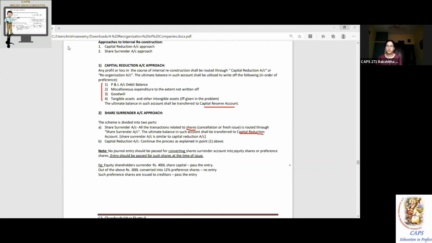Debit balance. Fictitious asset, and only if tangible. Fair enough. Next, coming to the share surrender approach.